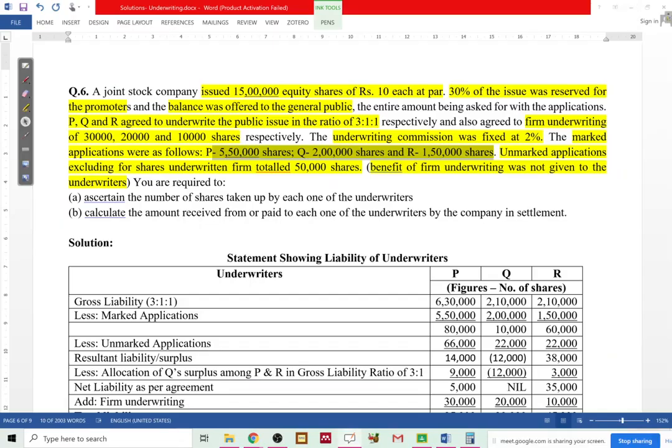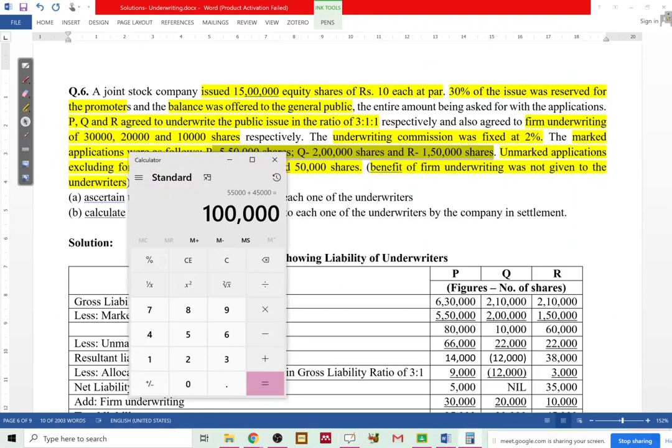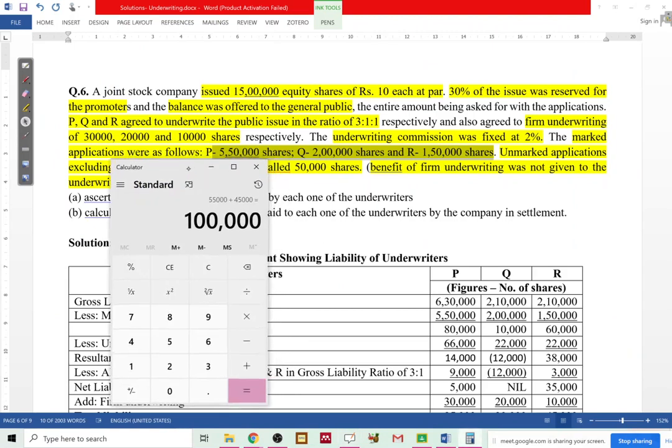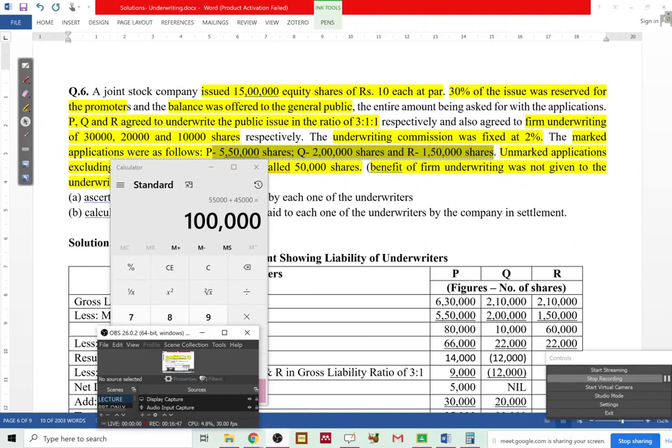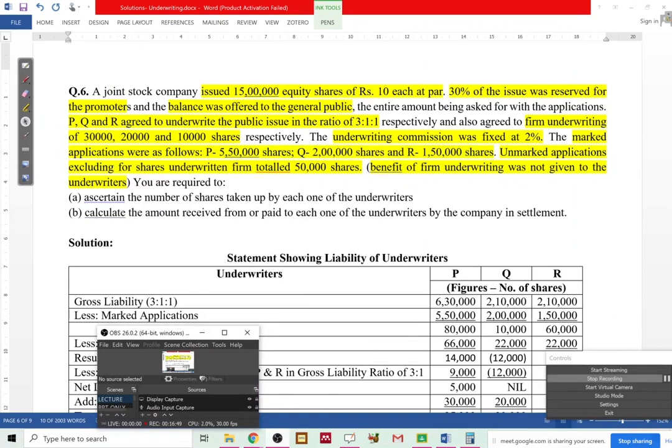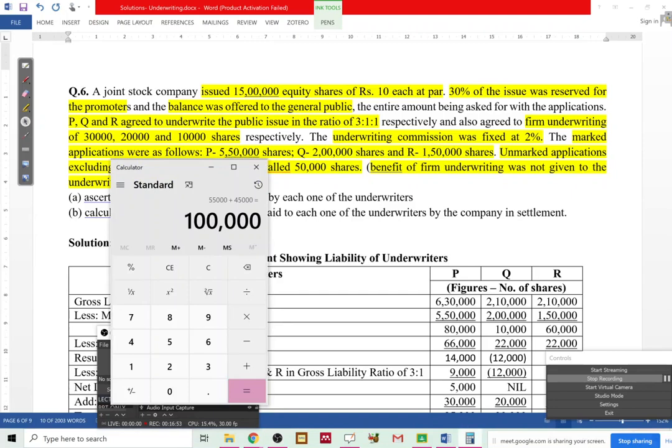Given in the problem, 5,50,000, let's calculate. Total marked applications, let's just total this up, 5,50,000 plus 2 lakh plus 1,50,000.